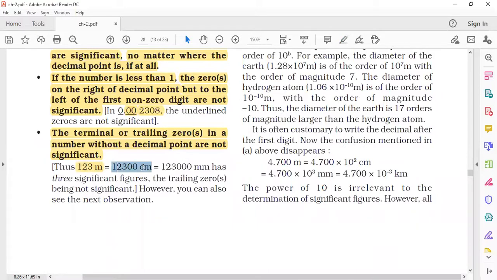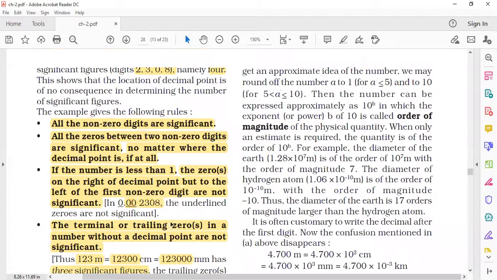In 12300 the last two zeros are trailing zeros, so the fourth and fifth digits are not significant. When I convert from meter to centimeter or millimeter, trailing zeros again appear and are neglected. Hence the significance is only 3.